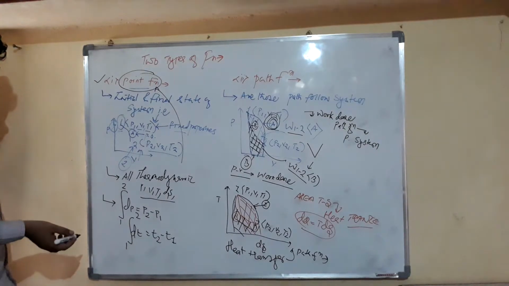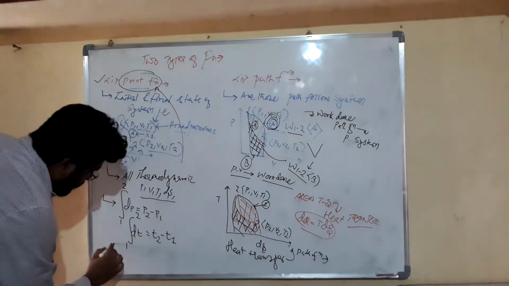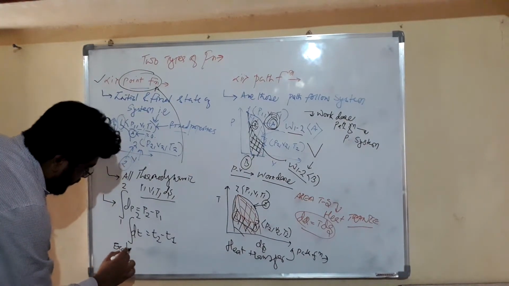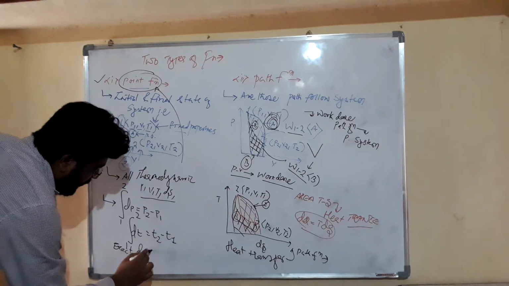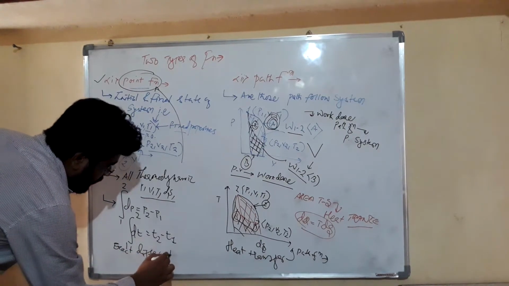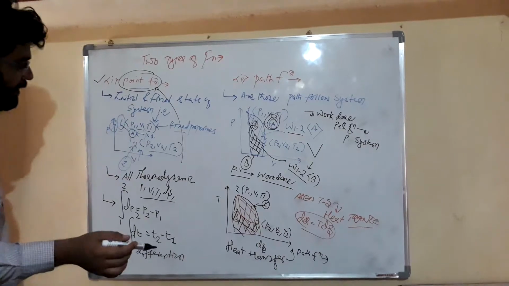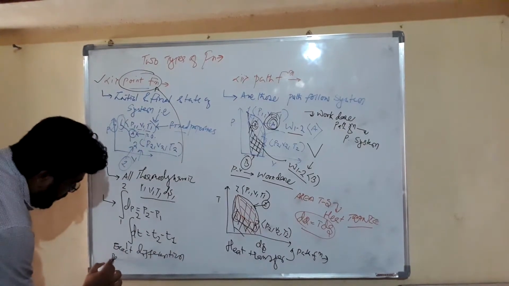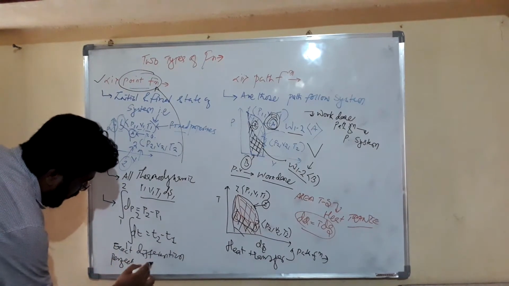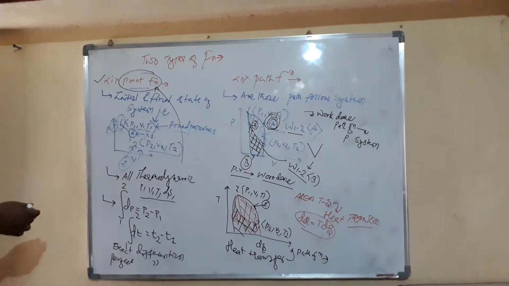So it is called exact differentiation or perfect differentiation, because it is exactly or perfectly differentiated.